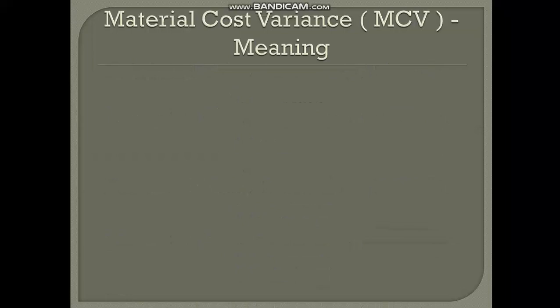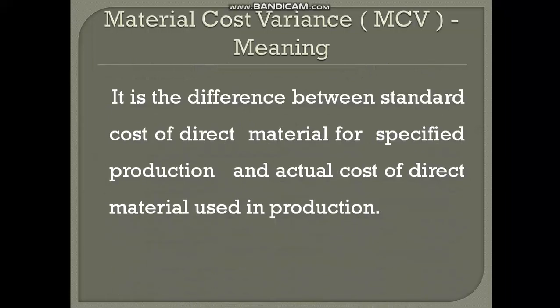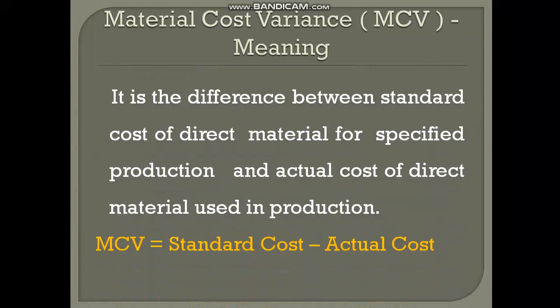Now let us understand what is material cost variance. Material cost variance is the difference between standard cost of material and actual cost of material. It means what is the standard we fix for material cost of a product and what we have actually incurred to produce that product. That is material cost variance, and it is calculated as follows: the difference between standard cost of material and actual cost of material.